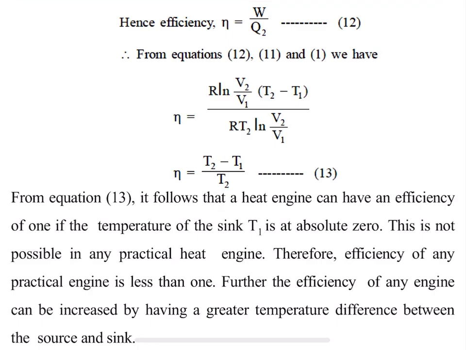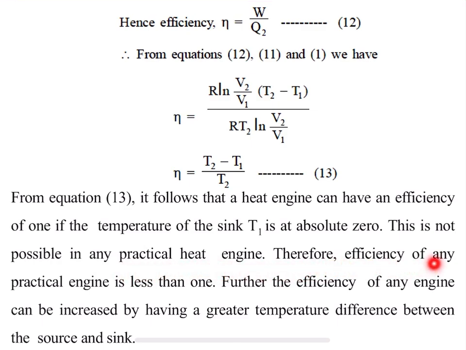Understood? From equation 13 it follows that a heat engine can have an efficiency of 1 only if the temperature of the sink T1 is at absolute 0. This is not possible in any practical heat engine.